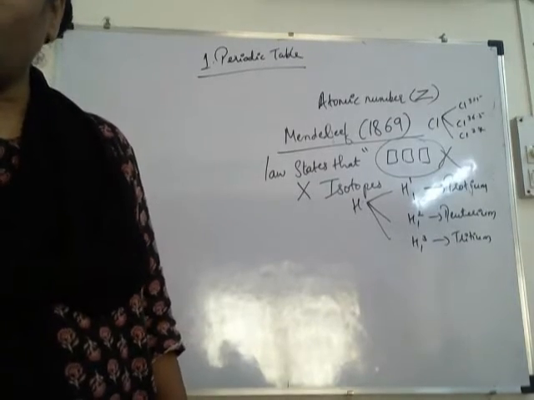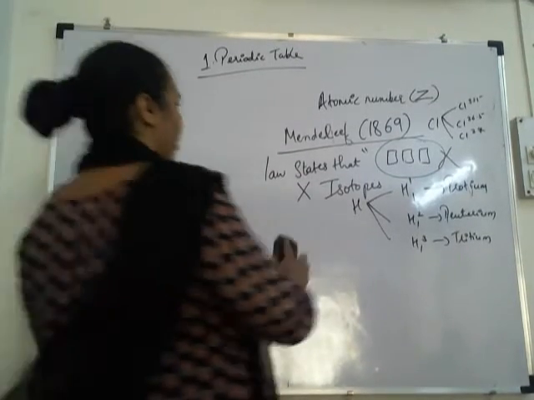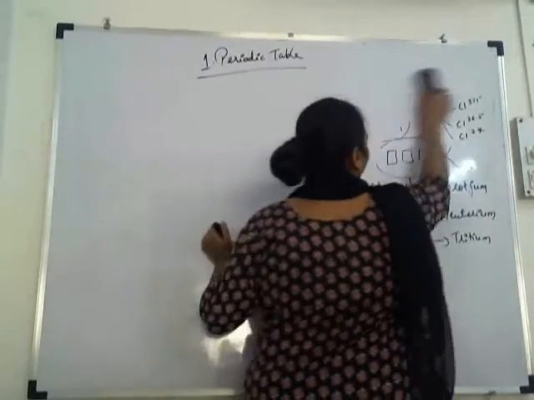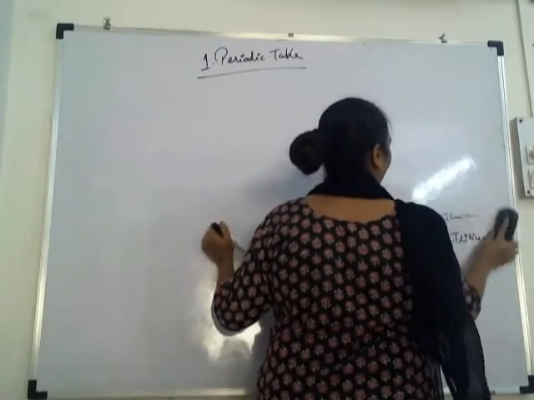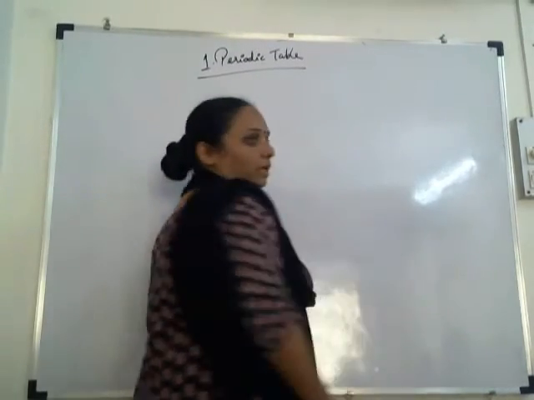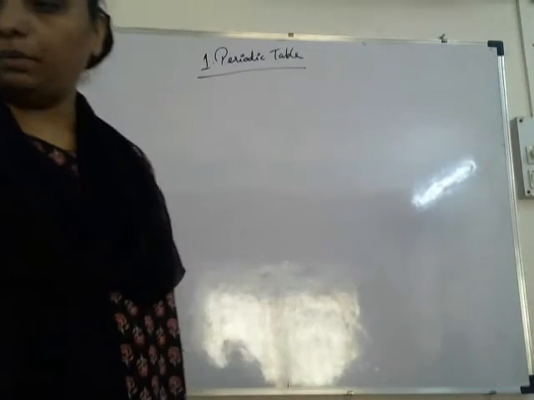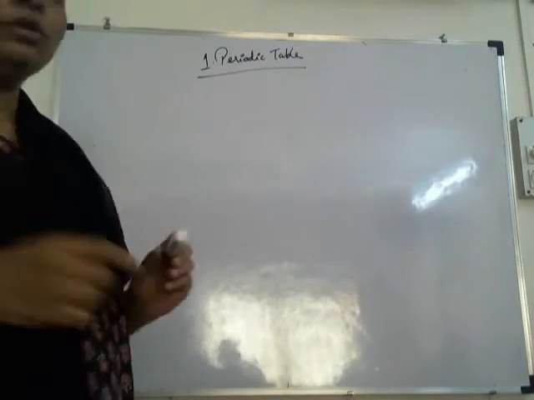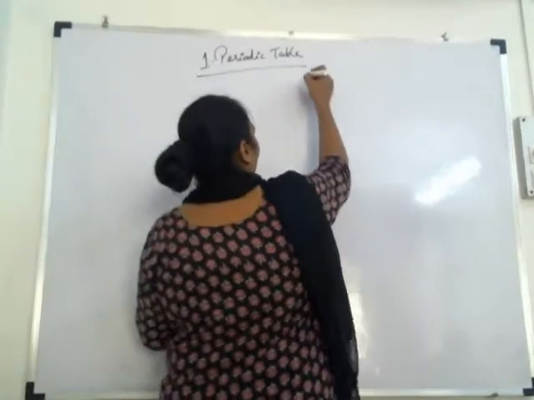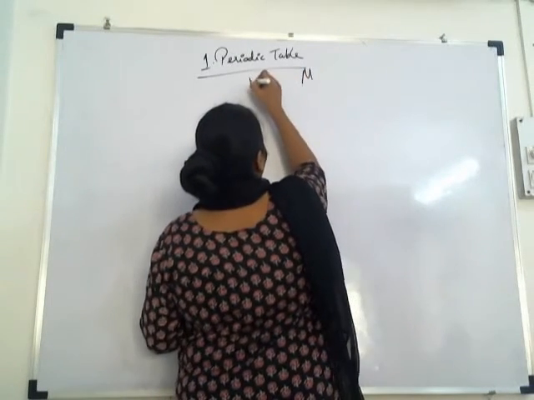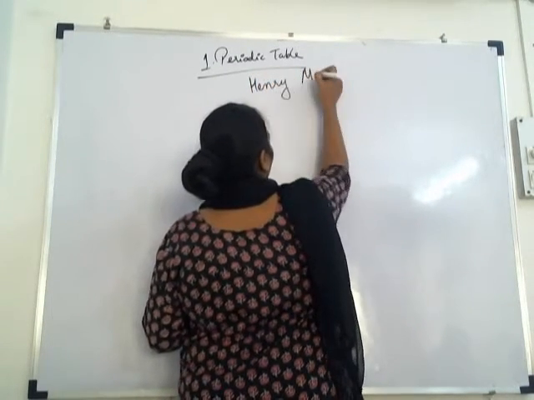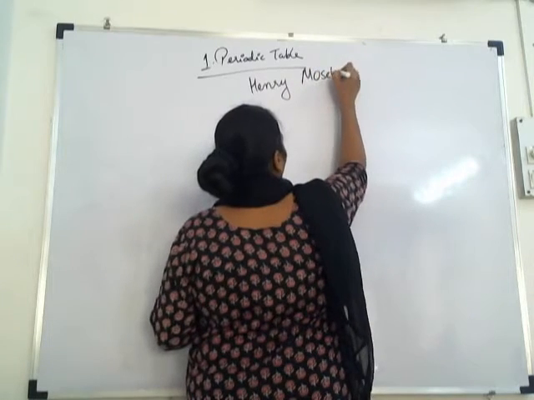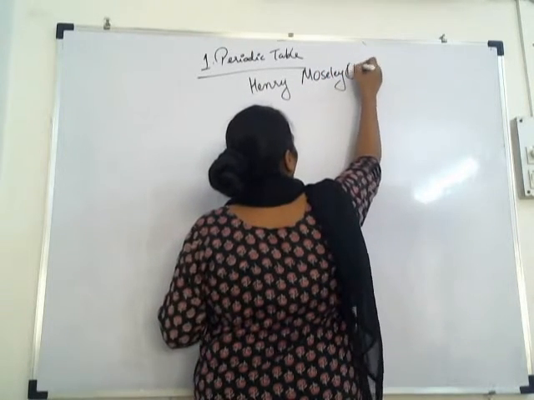Next we come to Moseley, Henry Moseley. What are the salient features or properties of Henry Moseley's modern periodic table? First of all, write the full name, Henry Moseley, 1930.